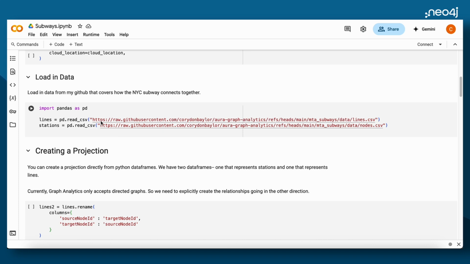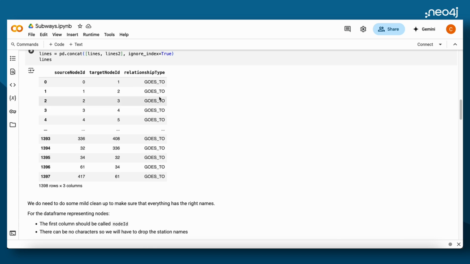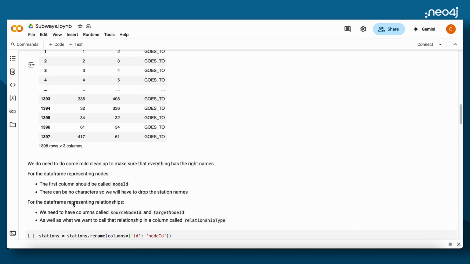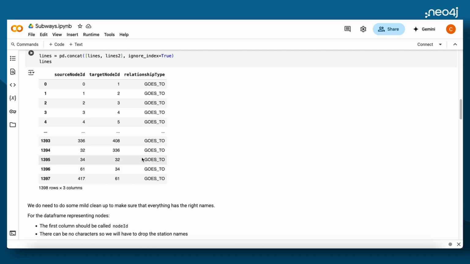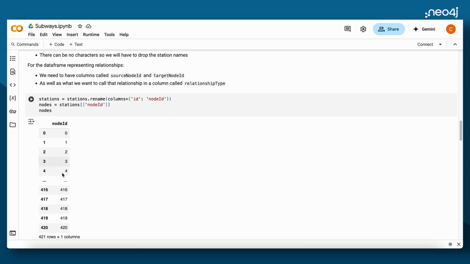We're going to load in two CSVs as pandas data frames. If you wanted to use the results from a database or something like that, you could do that. As long as you can get into a pandas data frame, you can use Aura Graph Analytics with it. Next, we're going to create a projection. So our projection will need to have a couple things. For the data frame representing relationships, you'll need to have a source node ID, a target node ID, and a relationship type. For the one representing nodes, it's just going to need a node ID.